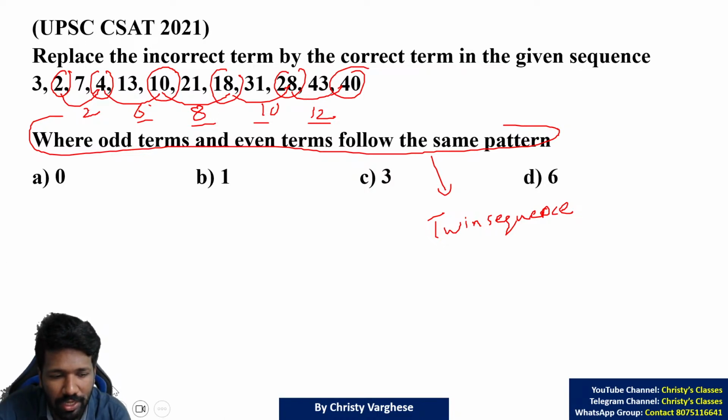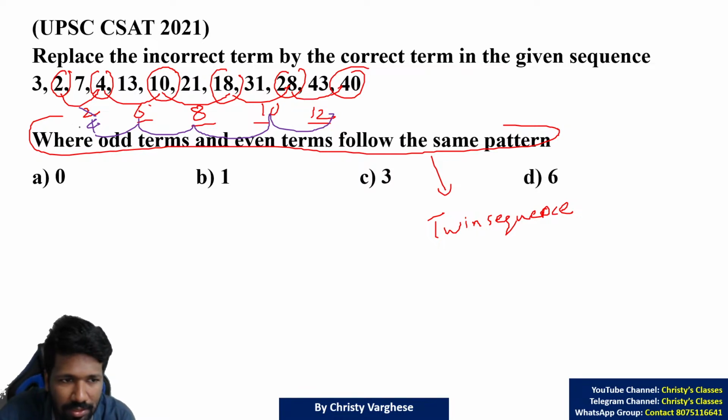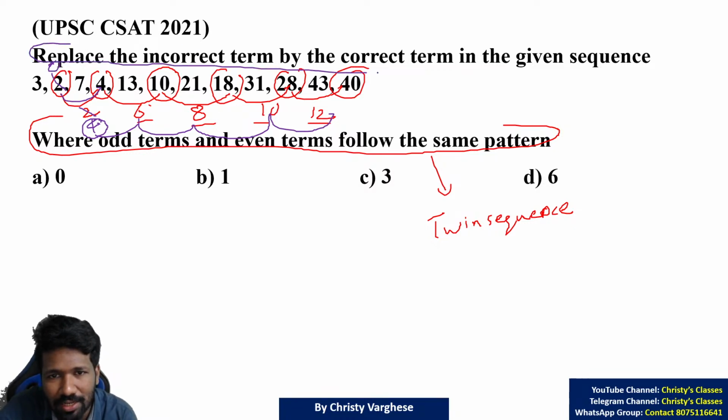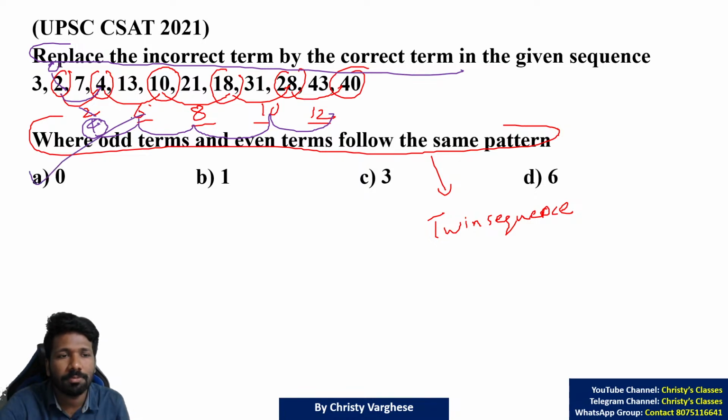Maybe that is due to the incorrect term. If you change this 2 and make it 4, then 4, 6, 8, 10, 12 is a proper arithmetic sequence. How to make this 4? By making the difference 4. That means instead of this 2, this should be 0. That is, replace the incorrect term 2 by the correct term 0. So option A is the answer.